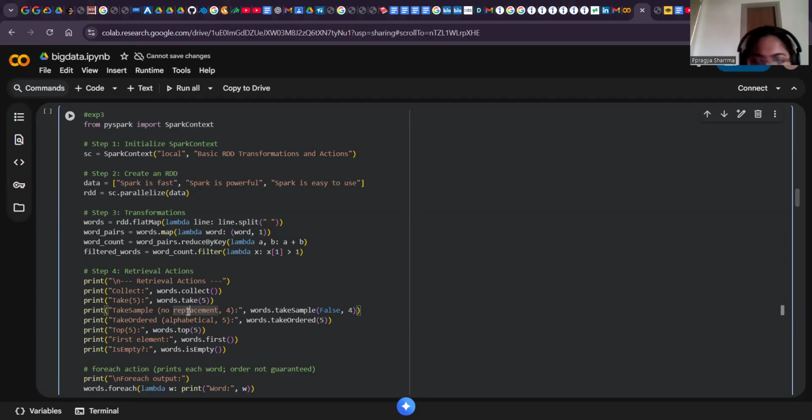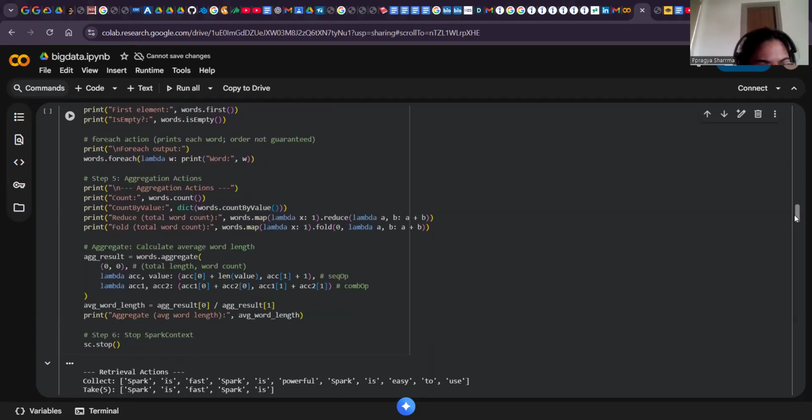Then the foreach action. This is the foreach action. So foreach applies a function to each element on the worker executor side. In cluster mode, the print inside foreach prints in worker logs. It may not appear in your driver stdout. In local mode, you will see prints, but the order is not guaranteed. Here we are calculating the word length.